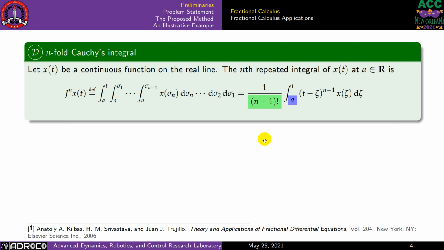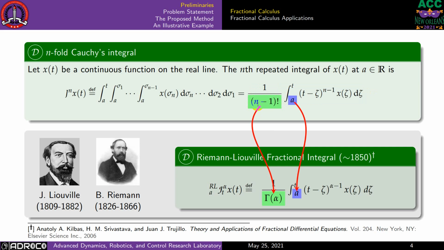You might ask, what would be the definition of the fractional integral? The basic definition of the fractional integral comes from the n-fold Cauchy integrals. The nth integral of a function such as x is going to be explicitly shown by this expression on the right-hand side of the equation, which is associated with factorial operators. If we let this n become any fraction, we can replace that with a gamma function. And we are also left with an arbitrary number a, which indicates the length of the memory for that system. And this is called a Riemann-Liouville fractional integral.